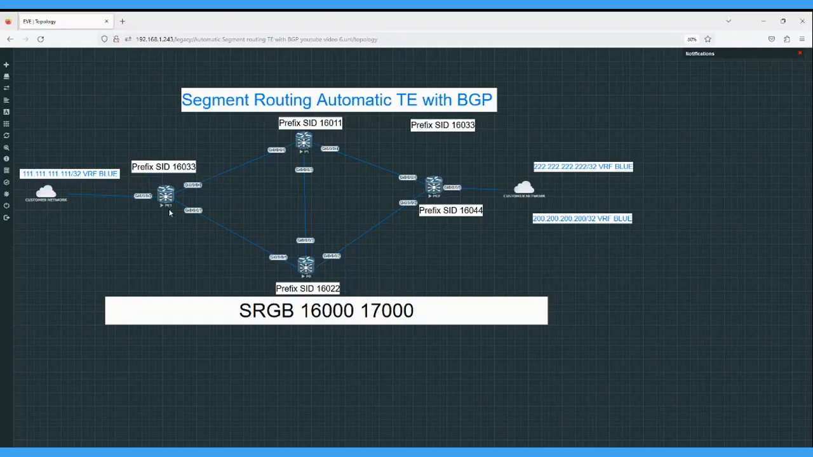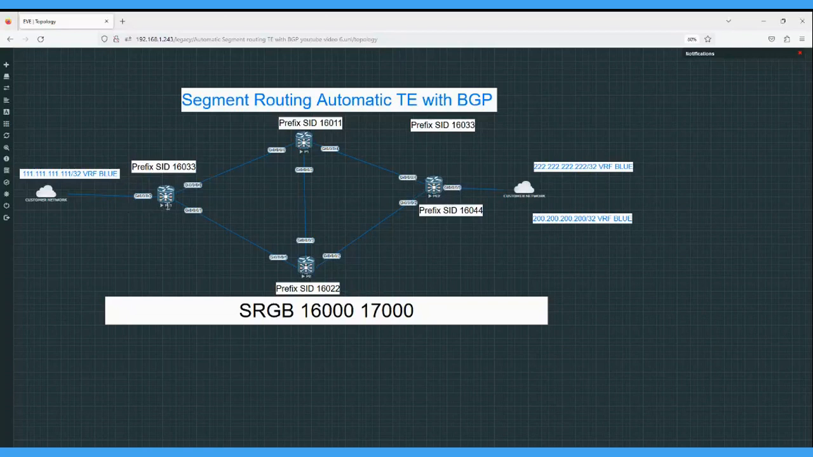So we can say for PE1 the loopback 0 IP address is 33.33.33.33, so the fourth octet is 33, and the prefix SID becomes 16,033. In the same way, for P1 the loopback 0 IP address is 11.11.11.11, and for P2 it is 22.22.22.22. For PE2 the prefix SID is 16,044, so the loopback 0 IP address is 44.44.44.44. And I have also configured the VRF on PE1 and PE2.